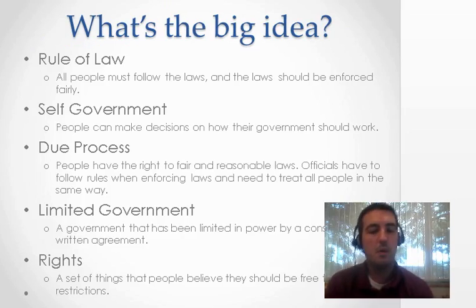So when you go through all of these slides and you see all these influences, you're going to see in the bottom corner of each slide some or most of these words that you see up on the screen here. These are the 5 things that make the United States what it is. These are the 5 things that make the United States a fair country to live in, and a country that practices government that is supposed to protect its people. So these are the 5 things. The rule of law we've talked about. Remember, that's the thing that says the laws are the most important thing, that no one is above the law, even the president or other members of government, and everybody has to follow the law no matter what.